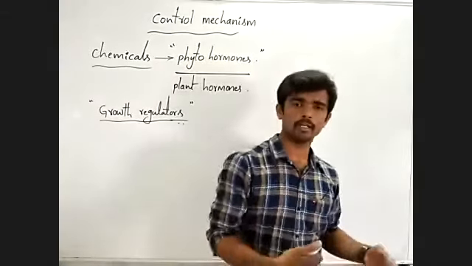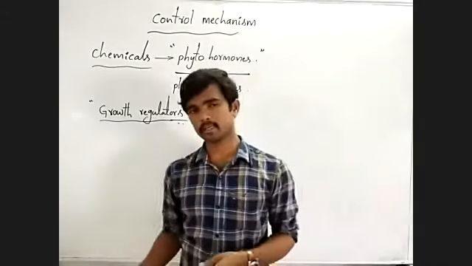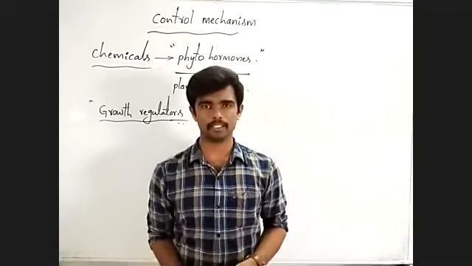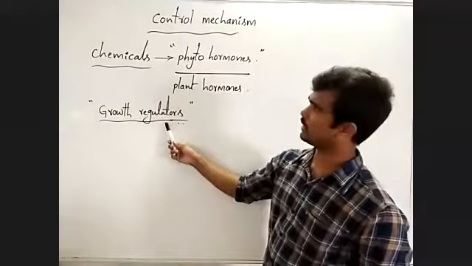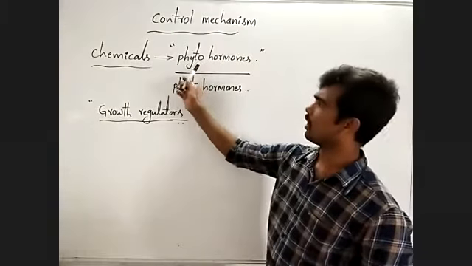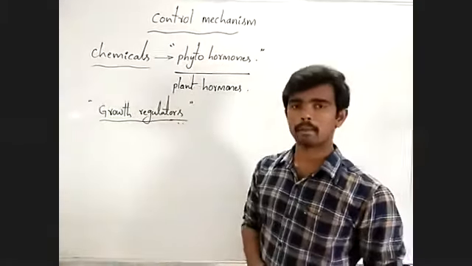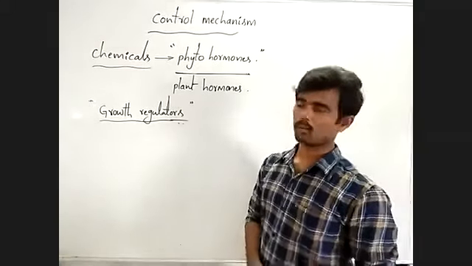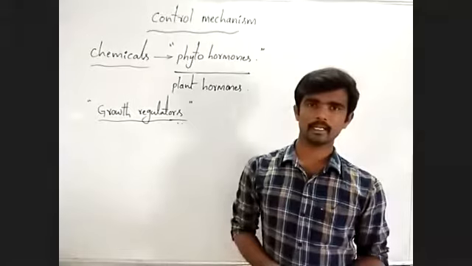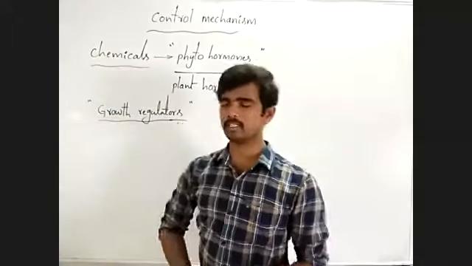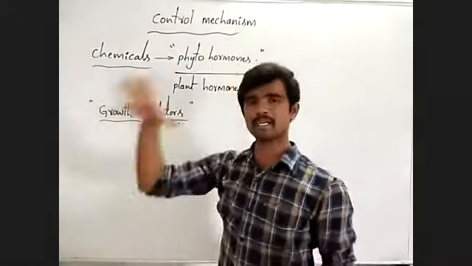Okay, some promote, some inhibit. Growth regulators, phytohormones or plant hormones. What are they? Actually, they are one type of chemical. They are responsible for this entire control mechanism in plants.